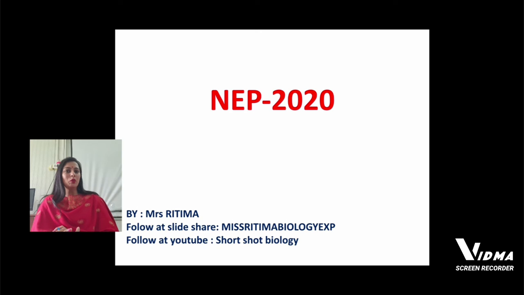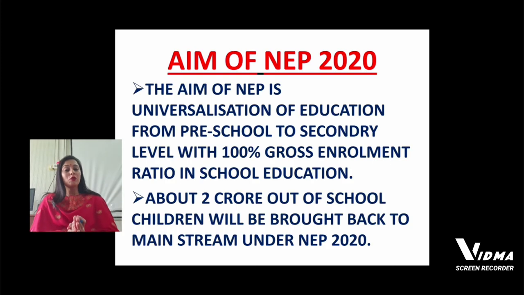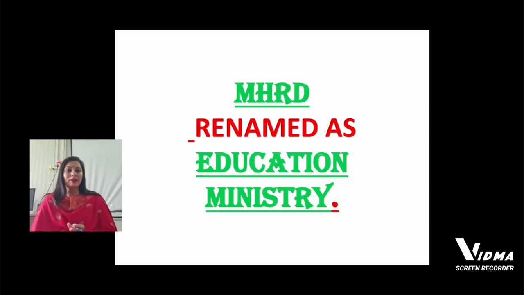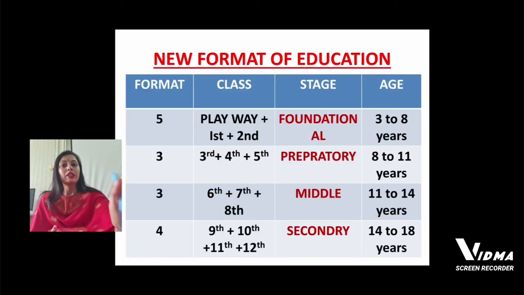NEP stands for New Education Policy, and this new education policy that is implemented in India is the third educational policy, and its main aim is the universalization of education. In accordance with this policy, nearly 2 crore school dropout children will be brought back to school, and under this policy, MHRD, that is Ministry of Human Resource and Development, is renamed as Education Ministry.